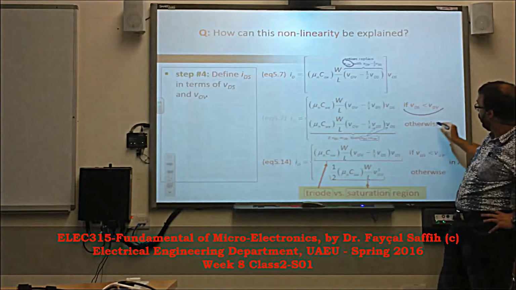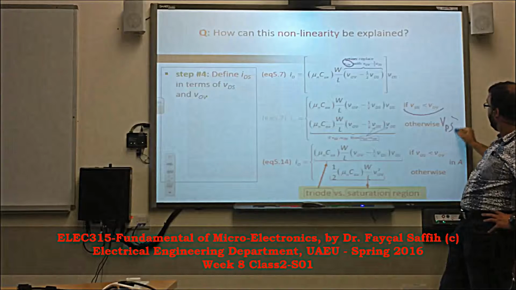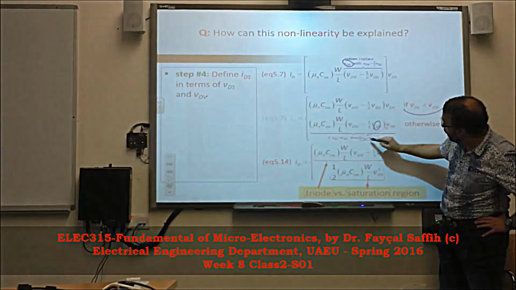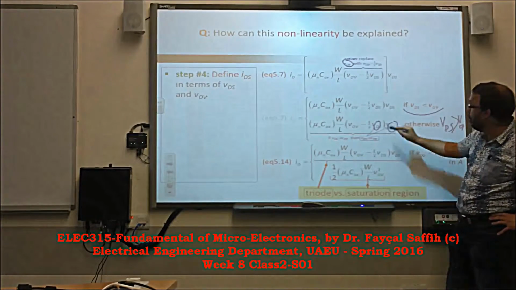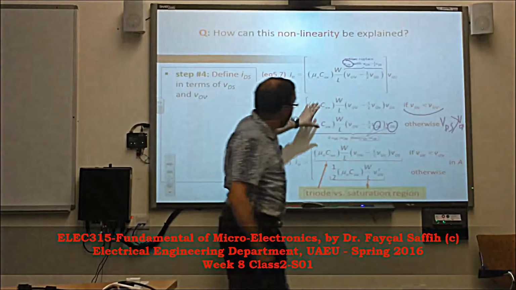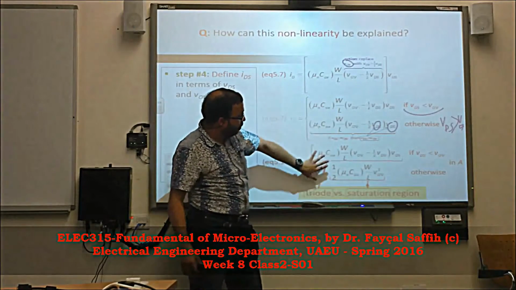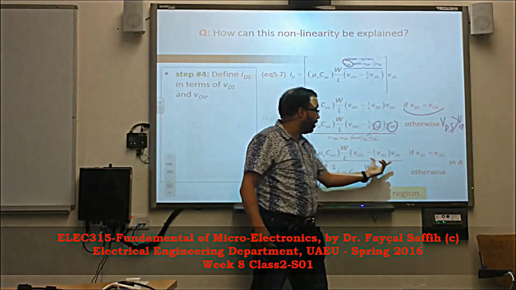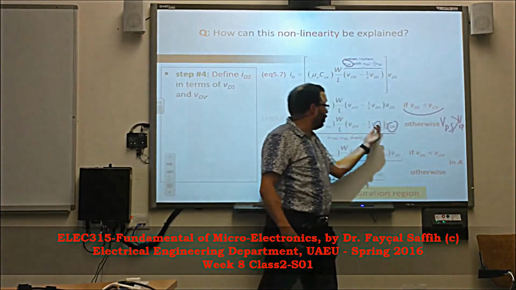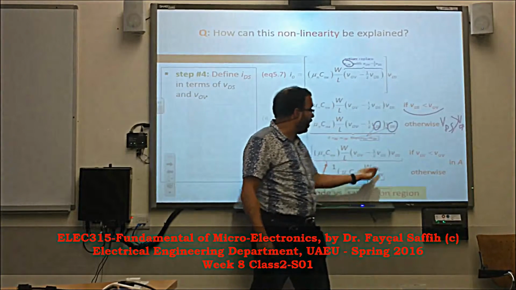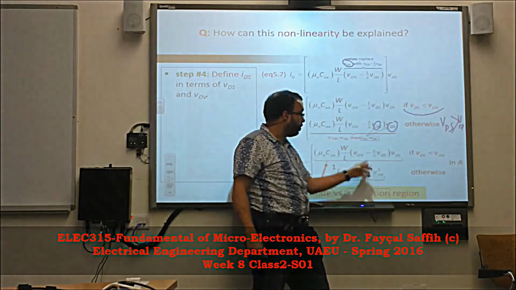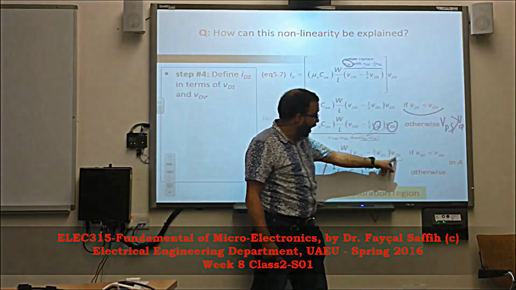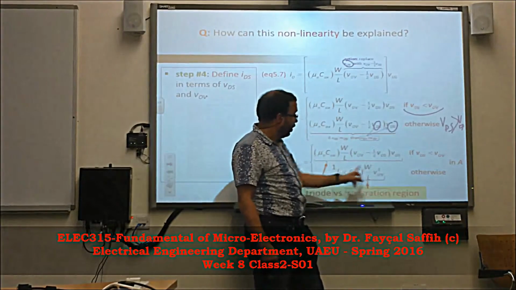But if it is above, otherwise, it means VDS is above V overdrive. In that case, you have to replace VDS by the overdrive. You see here? So this becomes V overdrive in that case. Okay. So if we take these two sets of equations: if VDS is less than the overdrive, we use this equation. If it is above the overdrive, we replace VDS by the overdrive, and in that case you get this thing. Because V overdrive minus half of V overdrive will be half of V overdrive, yes? And times V overdrive will be half V overdrive squared.